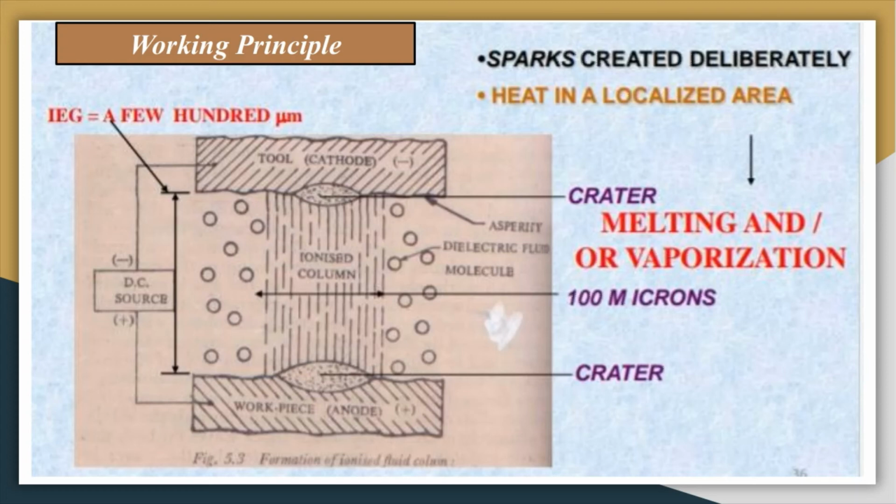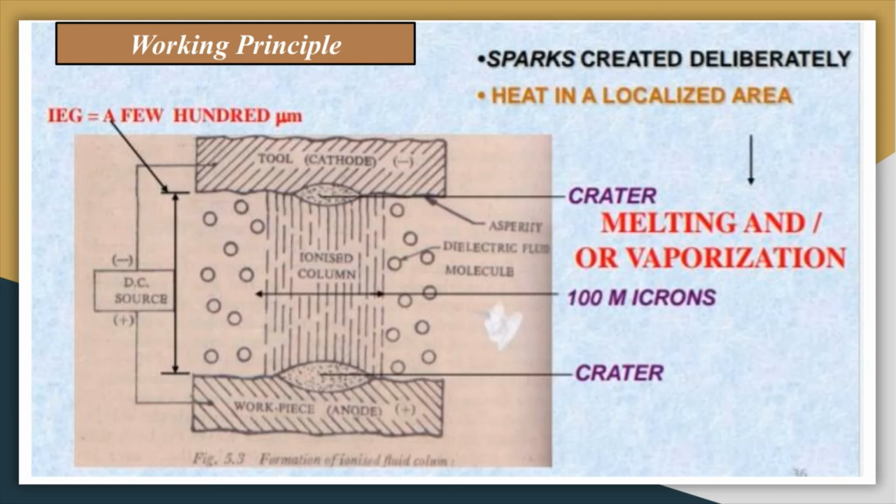When thousands of sparks are generated, because we apply the power supply with 500 hertz frequency, 500 sparks are generated in 1 second. So many craters are generated on the workpiece surface just below the tool. These craters are distributed over the workpiece surface when the minimum gap is there between the tool and workpiece, all over the workpiece just below the tool.